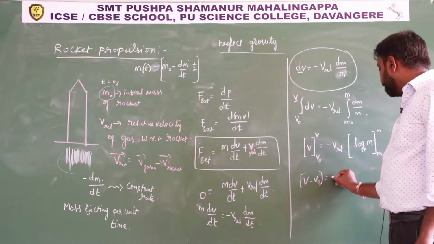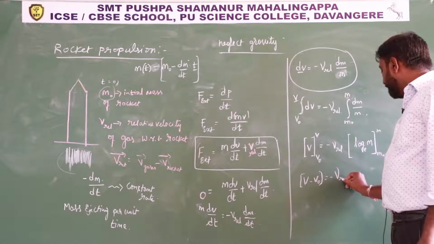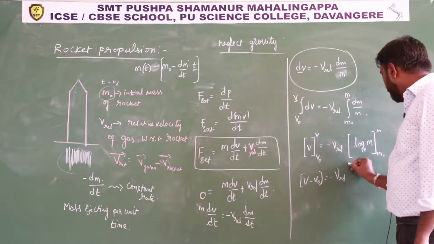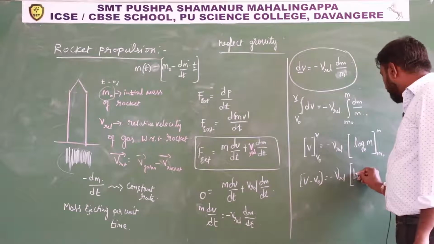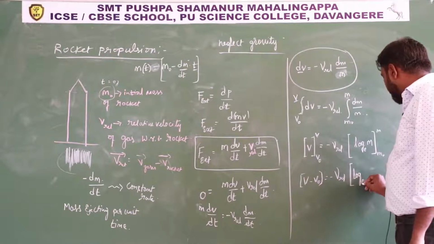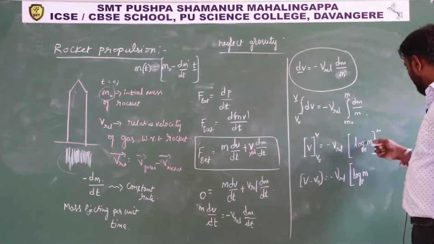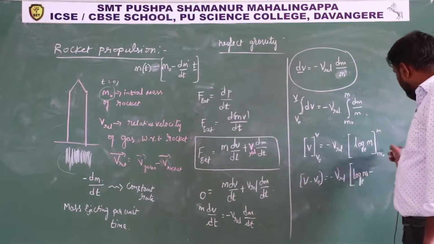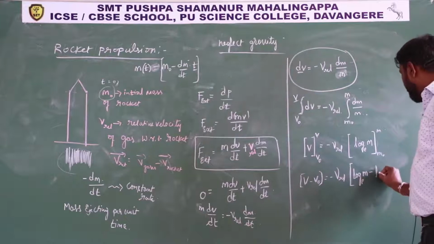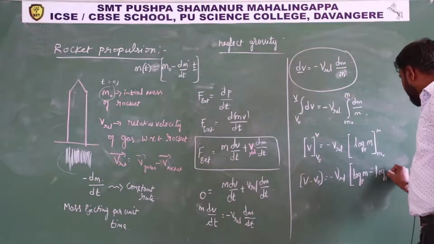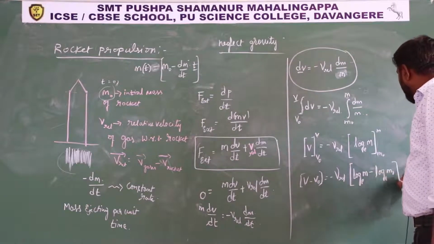So this integration is over. This equals minus v relative log base e. First the upper limit in the place of m, it will become log e m. Next, subtracting the lower limit, it will become log base e m naught.